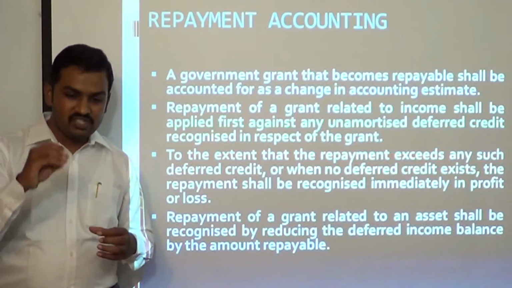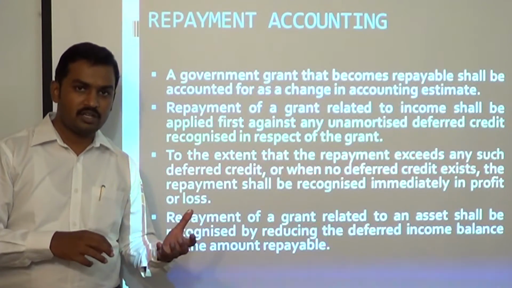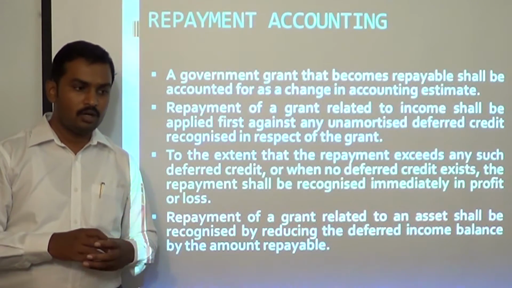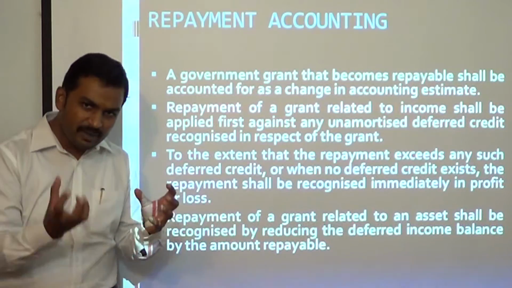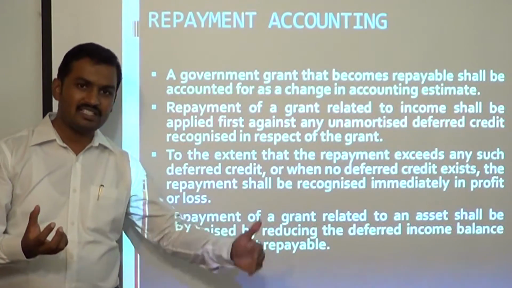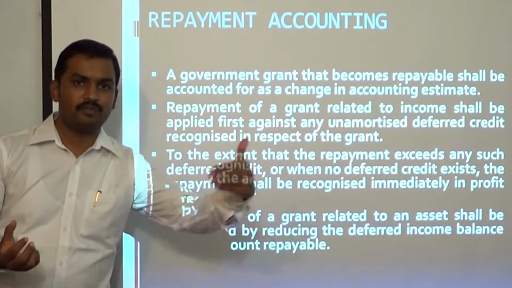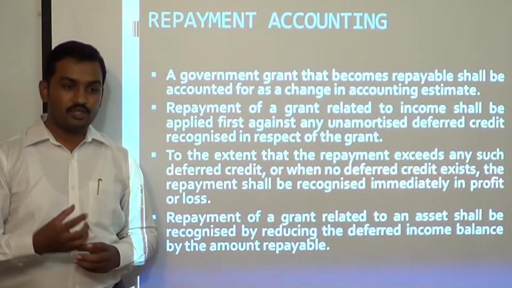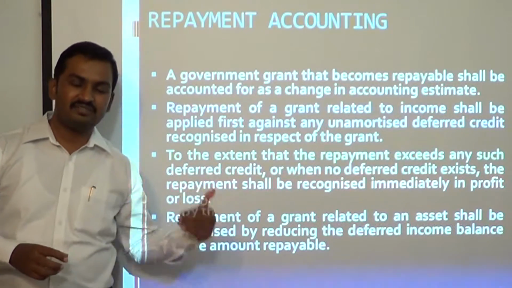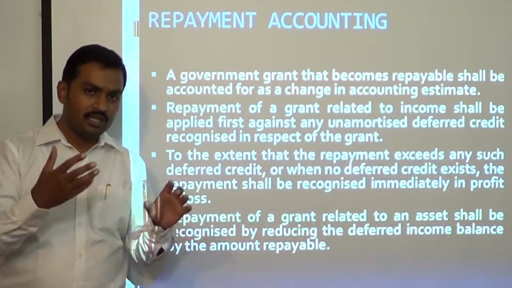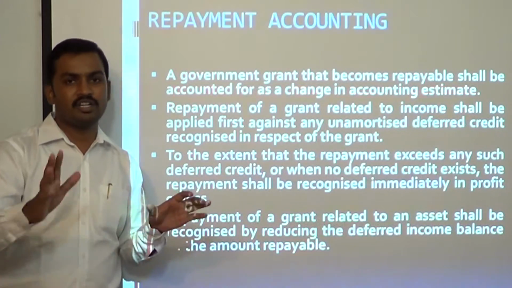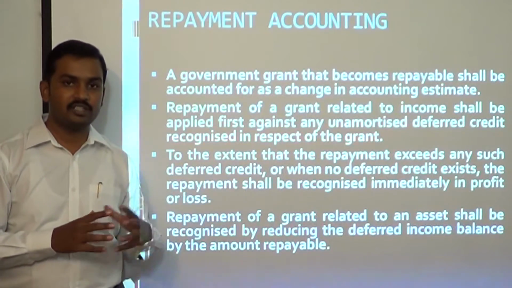Okay, so if you have received any grant for revenue expenditure which is debited to P&L account, or we call it as government grant relating to income, you set it up as a deferred income and you release it to P&L account slowly in proportion to expenditure debited to P&L account. So in such cases, what the standard says is that if such grants become refundable, to the extent available, debit the deferred income account, remaining amount debit to P&L account and you credit cash. So this is how you deal with it.